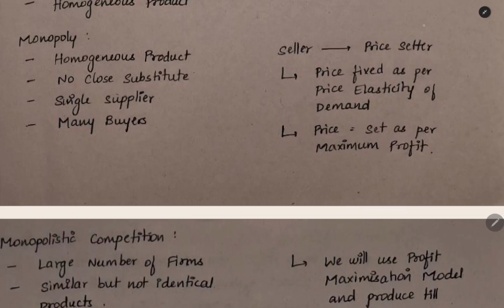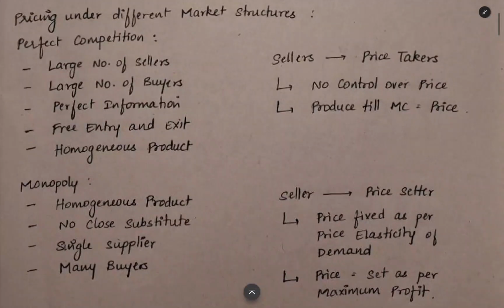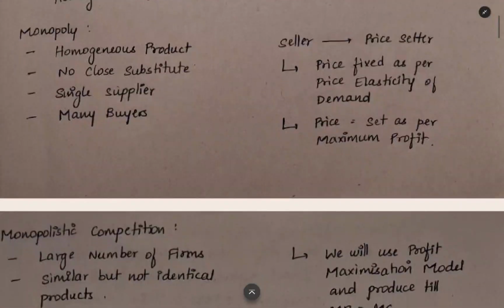He will be the one deciding the price. He will fix the price based on price elasticity of demand, which is the price giving the maximum profit. That will be the price which he will be fixing. So that's all about the monopoly. In perfect competition, there will be already a price. You can just follow that. In monopoly, you will set it as per the maximum profit.